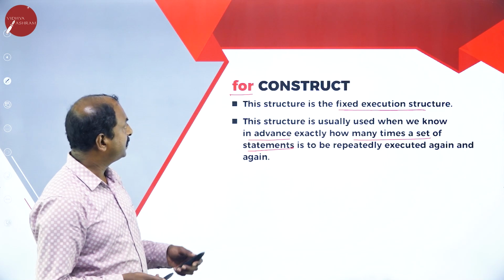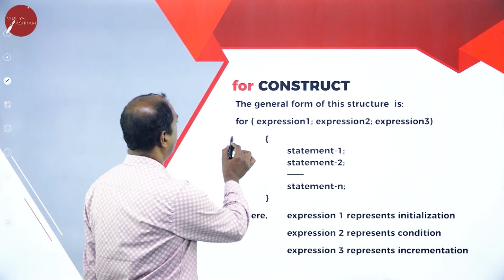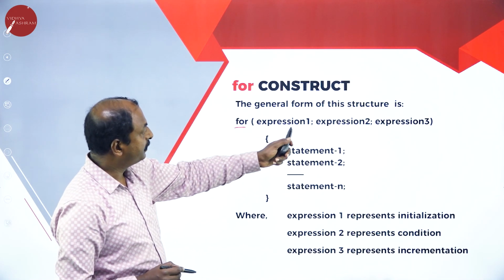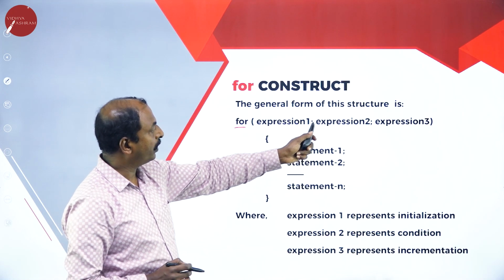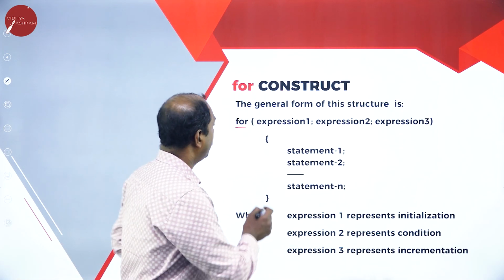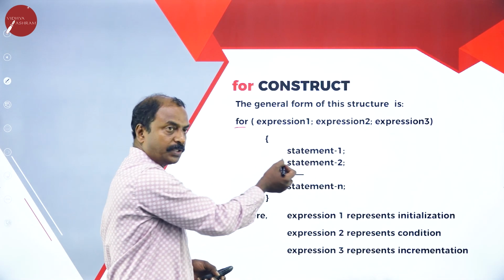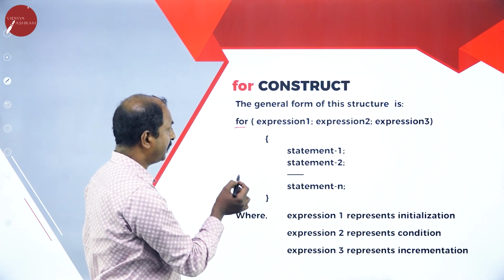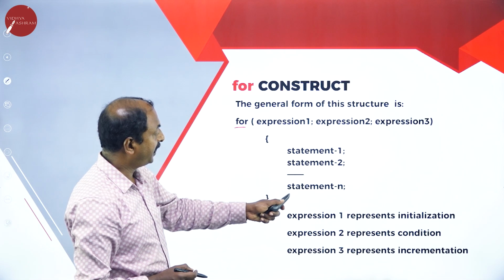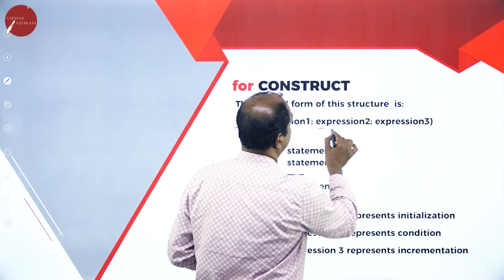So now let us see the syntax or general form. Here for is a reserved word, for, open the bracket, expression 1 semicolon expression 2 semicolon expression 3, then open the bracket, we write statements, n number of statements, close this bracket here. So these many statements are repeated until the condition is true.